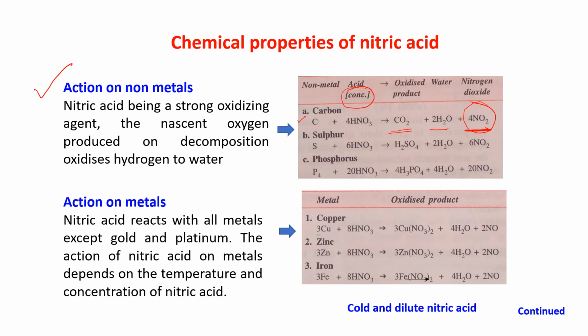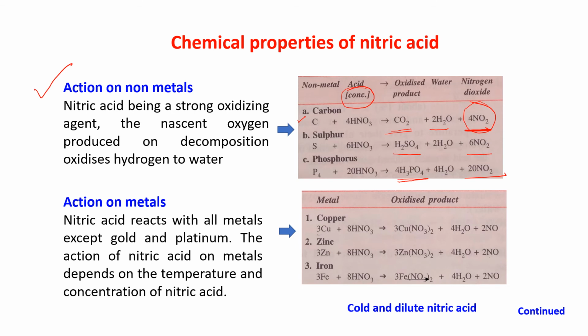Sulfur, on reacting with HNO3, gives you H2SO4, H2O and NO2. Phosphorus, when reacting with HNO3, gives you H3PO4, phosphoric acid, and you are getting NO2.